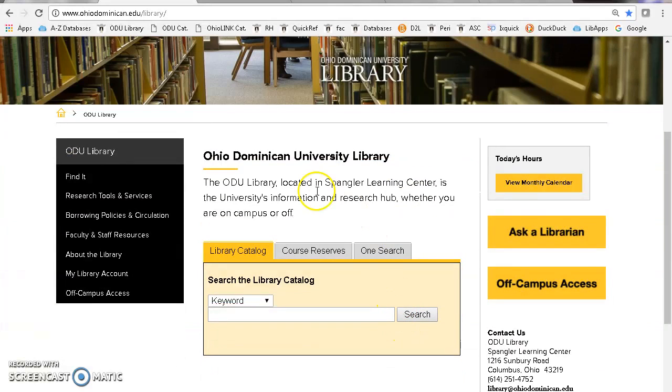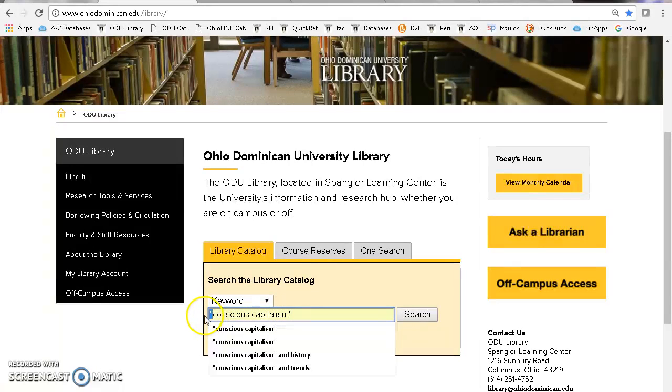If we scroll down, the library catalog search box is right in the center of the page, and you can start typing your search. One of the search possibilities you could do would be to put in conscious capitalism in quotation marks, see what comes up, if we have any books on that. And you'll notice that I have put it in quotation marks, in fact. That will make sure that you get an exact match to that two-word phrase. In addition to conscious capitalism, you might even try one of the tenets of conscious capitalism, conscious leadership, for example.